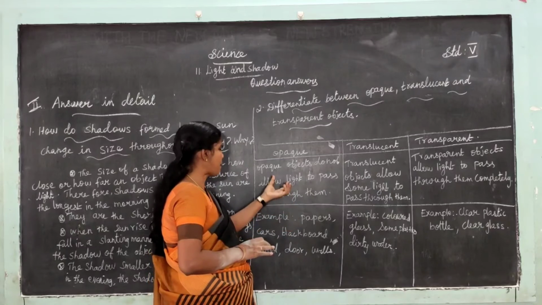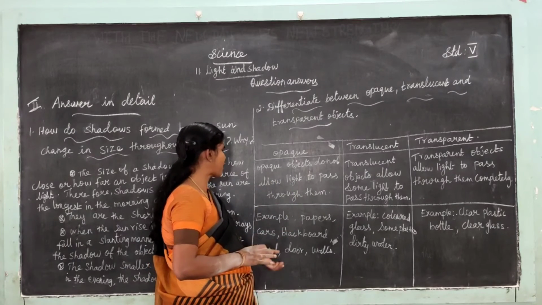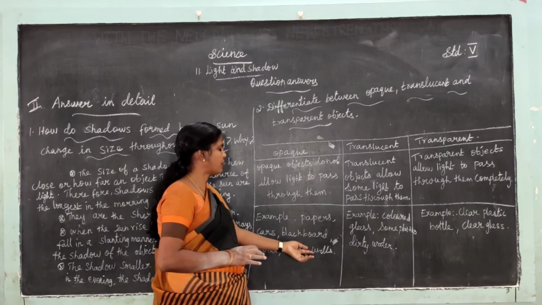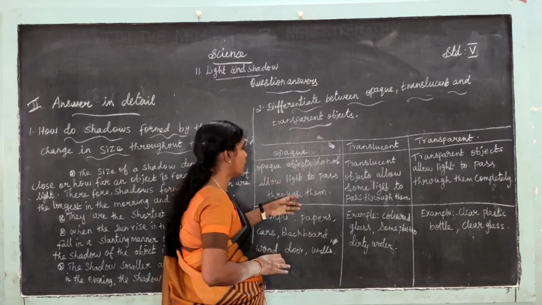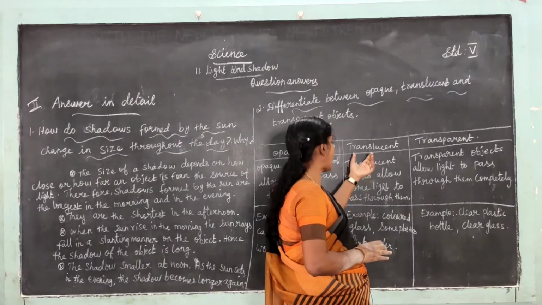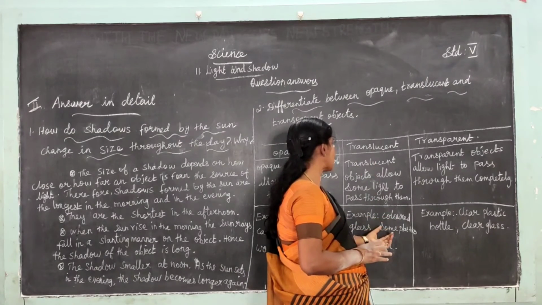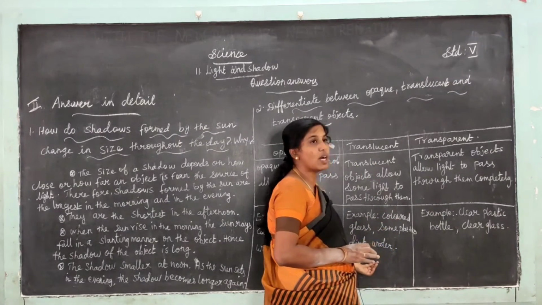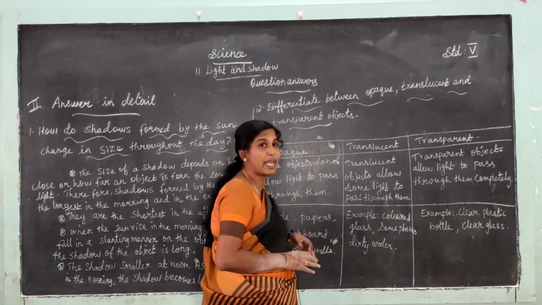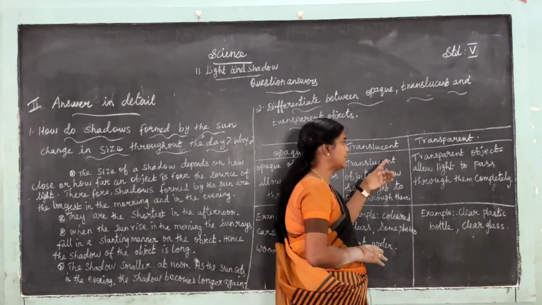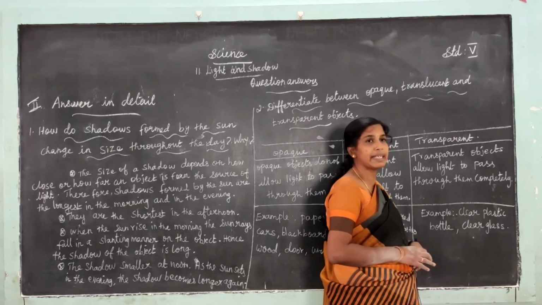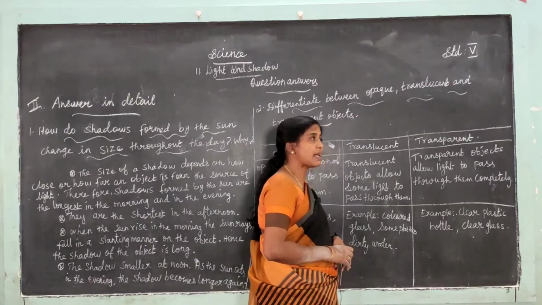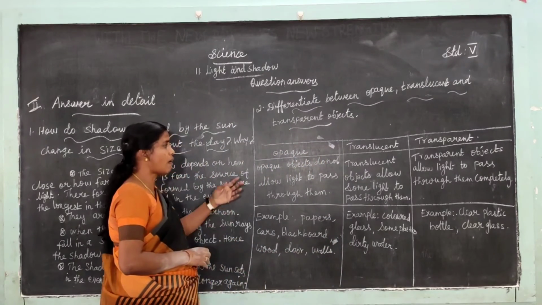Paper, car, blackboard, wood, door, walls and rock are examples of opaque objects. Examples of translucent objects are colored glass, some plastics and dirty water. Examples of transparent objects are a clear plastic bottle and clear glass.